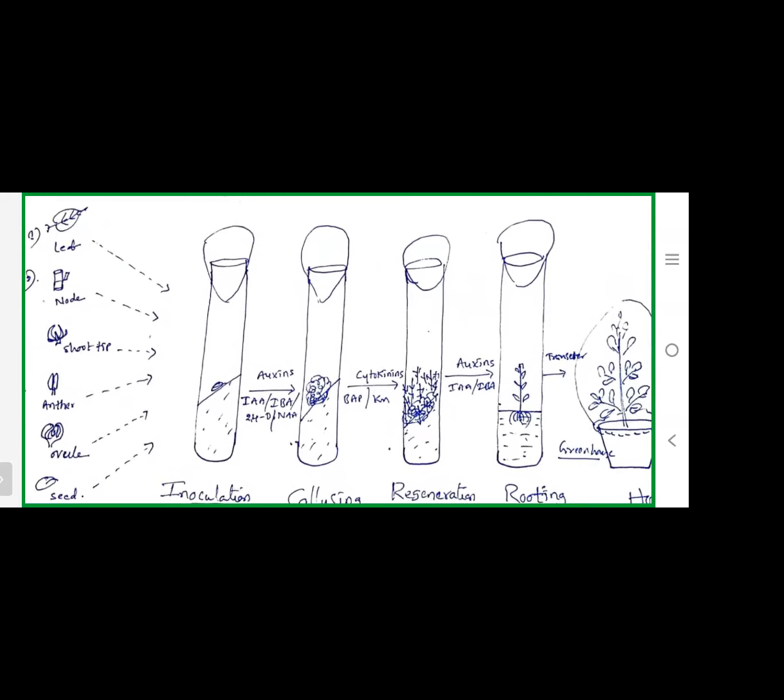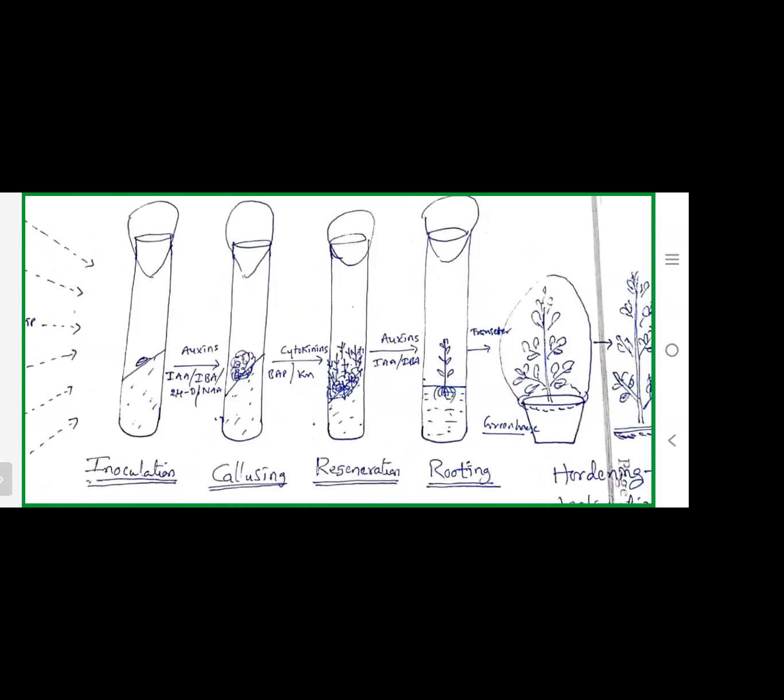Then this callus will be subcultured, again shifted to another culture bottle. That's called subculture. By adding cytokinins, like BAP or kinetin, that callus will be regenerated into plantlets.